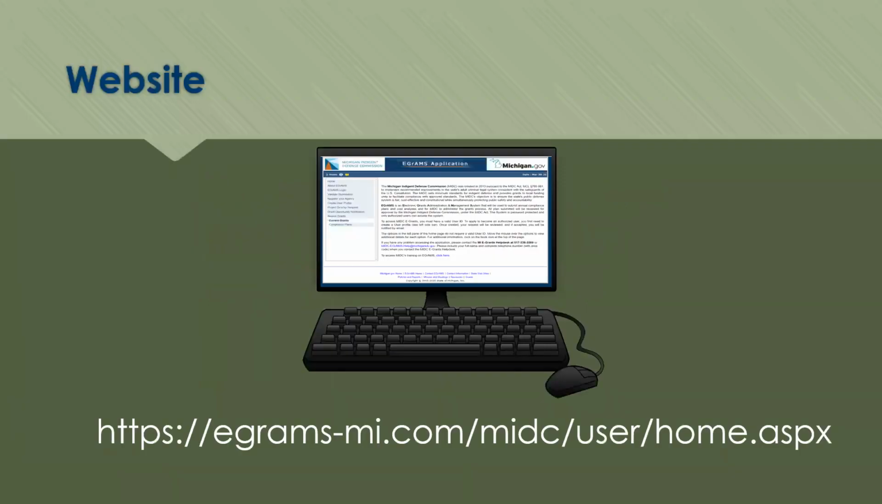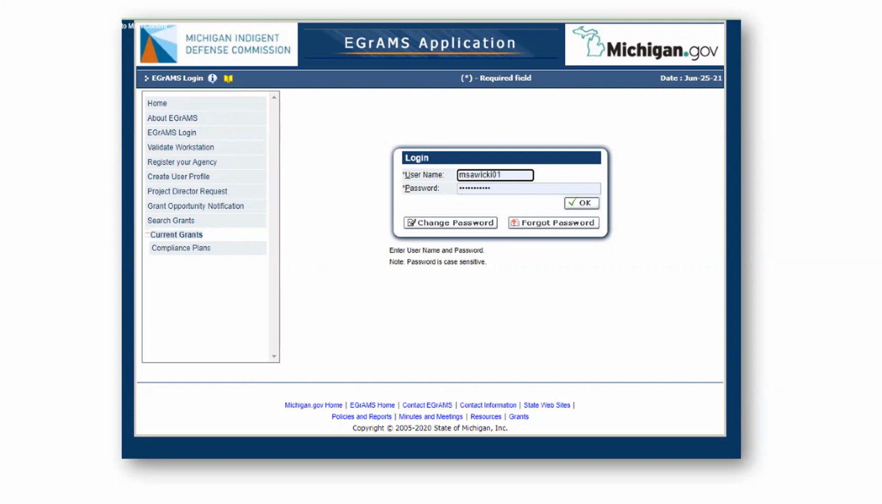We have a web address for this application. It's linked on our website as well as on our grants page. You can see it displayed here too on this slide. Please make sure you're using the MIDC's EGrAMS program. You will know you're in the right place if you see our logo in the top right corner.